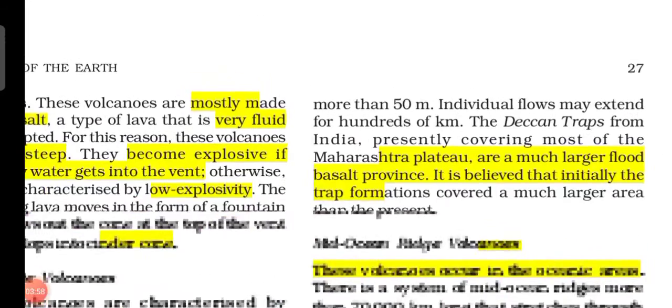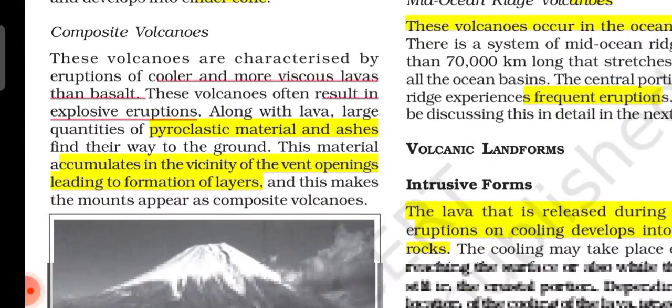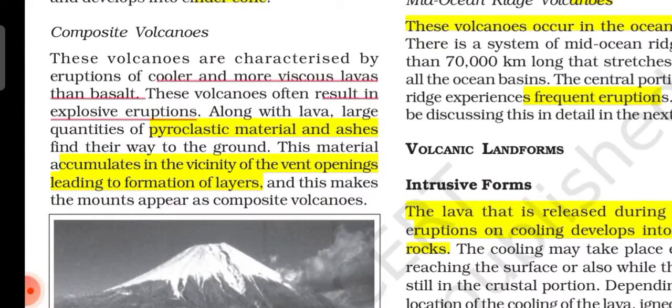Next we'll move on to composite volcanoes. These volcanoes erupt cooler and more viscous lavas. They give explosive eruptions, and they erupt pyroclastic material and ashes along with lava. Layers are formed because the material accumulates in the vicinity of the vent openings, leading to the formation of layers.